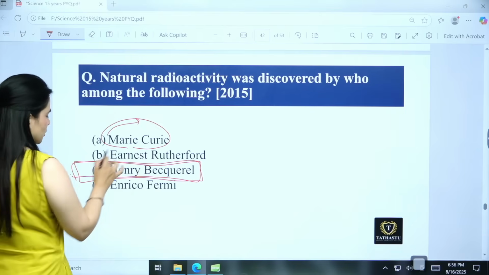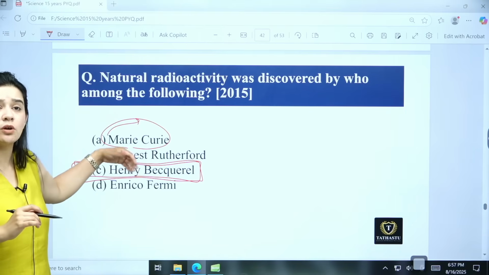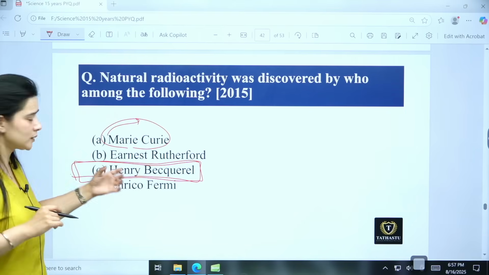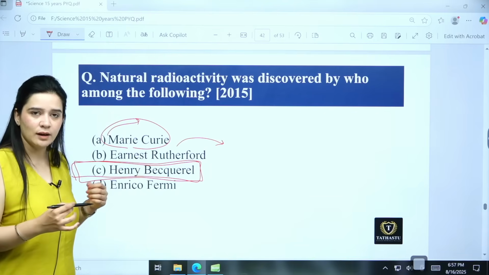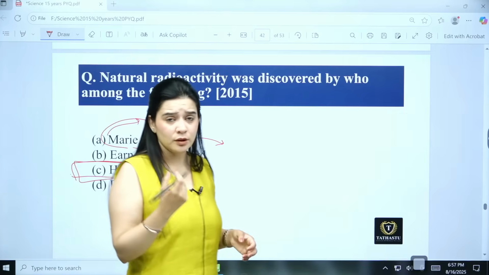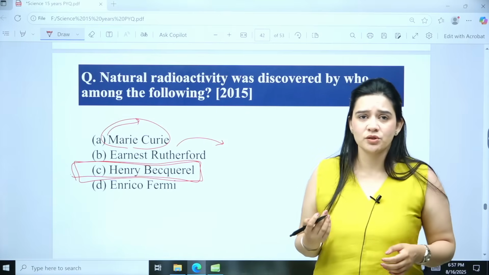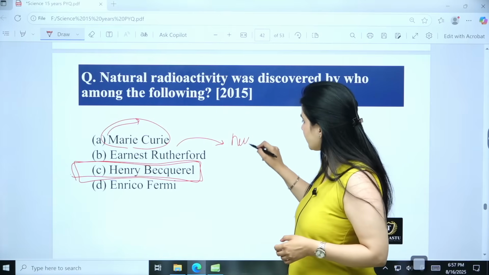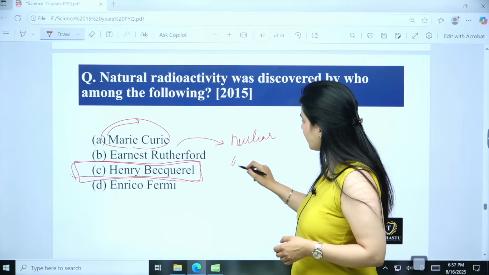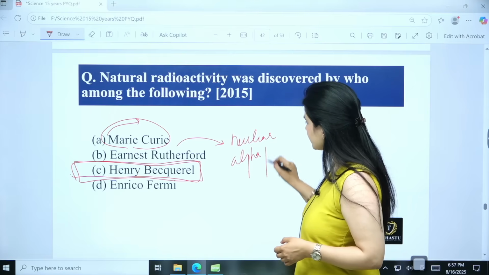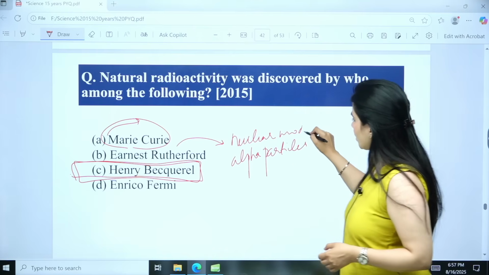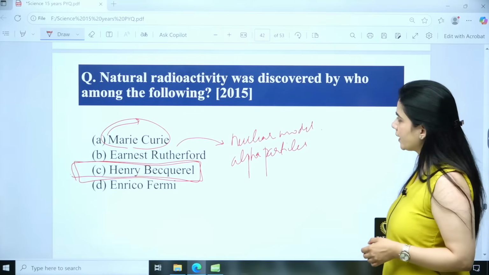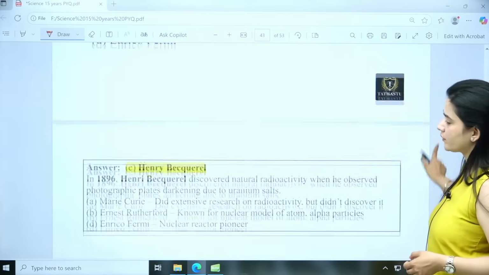Marie Curie also worked a lot, but she was not the first one who discovered this. Ernest Rutherford we have studied in chemistry, for the nuclear model of atom and alpha particles. So again there was the person and the discovery made by them.